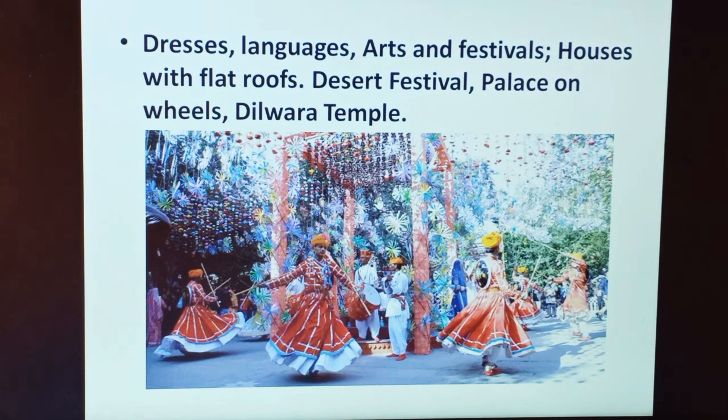Now let's talk about the dressing sense and languages and festivals of Rajasthan. So students, the people like to wear colorful clothes or dresses. The men like to wear dhoti kurta. The women like to wear ghagra choli and especially odhni to cover the head. And the houses in the Western Desert have thick walls and flat roofs to keep them cool during the day and warm at night. Some houses have underground tanks for storing water.